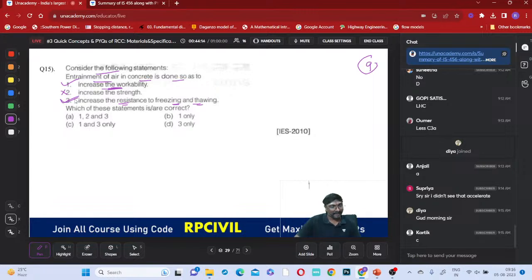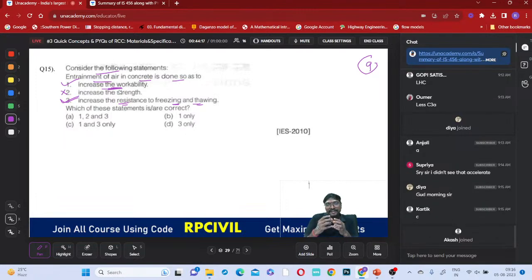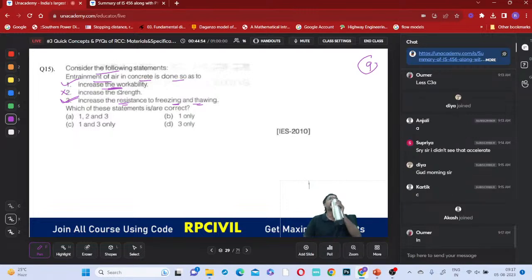Whenever you are having some air bubbles present inside, whenever there is freezing, what will happen? The water content of the cement, its volume will increase a little bit, no? Suppose the gaps or little voids are not present inside the concrete, that will affect the main concrete. So it is better we should have little voids to take care of freezing and thawing. Obviously, whenever liquid water changes to solid water, does the volume increase or decrease, everyone? Liquid water changes to solid water, volume increases. You have to be careful.